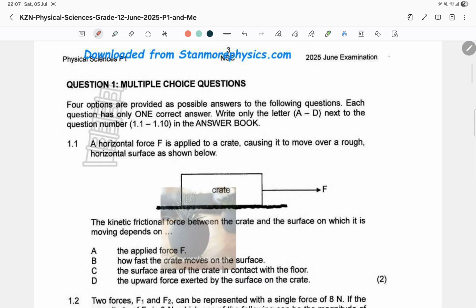Alright, let's have a look at the MCQs. In fact, we're going to keep it here for now. I will do the rest of the paper at a later stage. I just want to get you guys in the revising mood. But again, doing MCQs is a skill that we are going to deal with clearly.